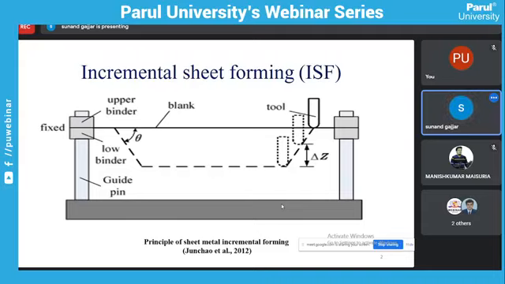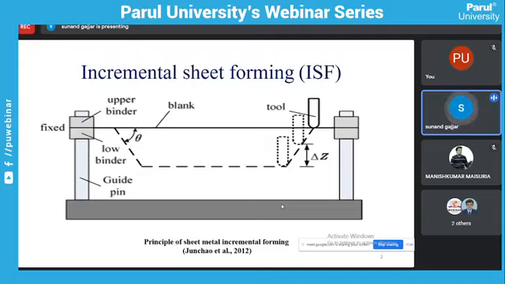Because of the punch and die setup, we have to design the punch and die also, so that will increase the cost. But in incremental sheet forming, no punch setup and no die setup is used. Only the forming tool is used, and the sheet is kept between two plates only. Since no die setup is used, that will decrease the cost.